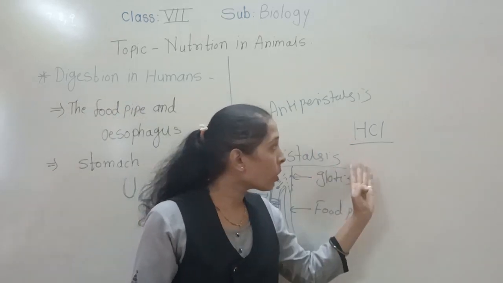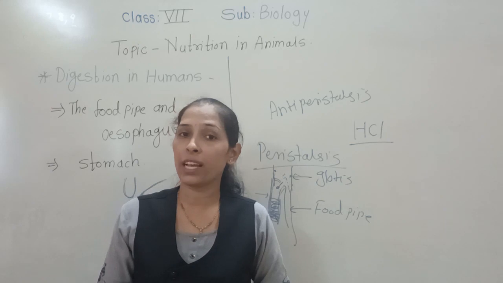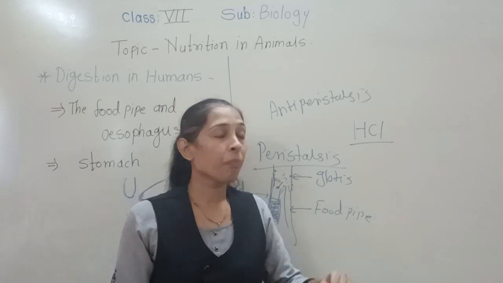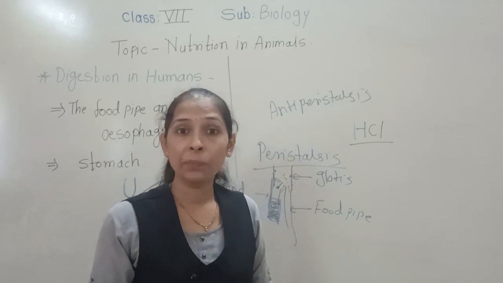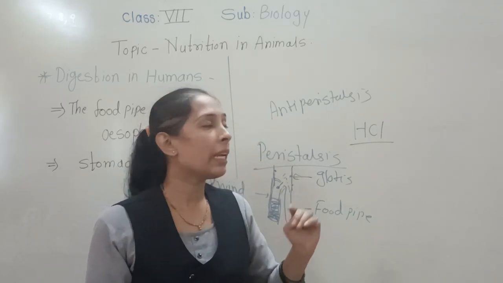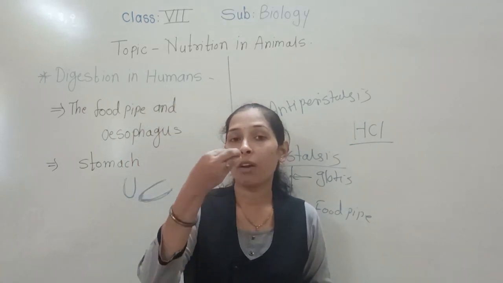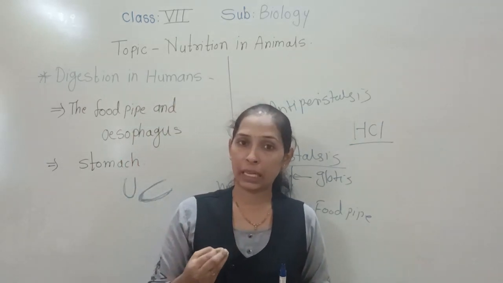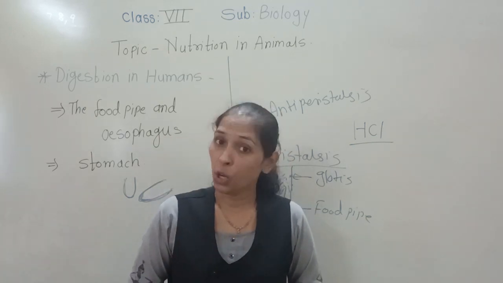Okay, so that mucus, hydrochloric acid, and the digestive juices are very important for the digestion of food. Okay, but the question is why is HCl secreted by the stomach? It is very important for the wall of the stomach to secrete HCl, because as we know, whenever we are having food, along with the food material, some microorganisms also enter our body.